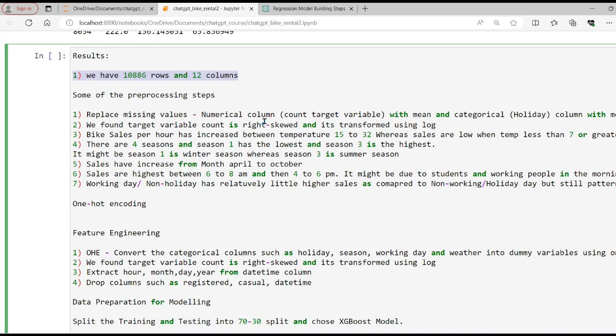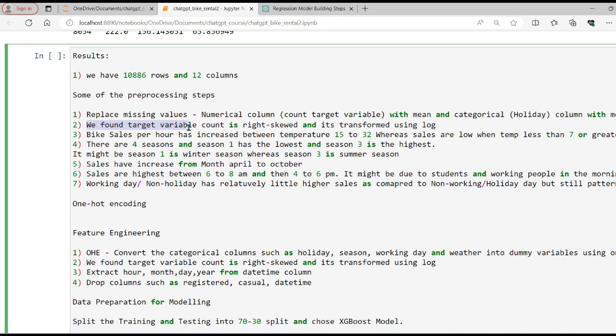For example, the numerical column called count had 2 null values, which were replaced with the mean value. Similarly, we had a missing value in the categorical column called holiday, which we replaced with the mode value of the column.